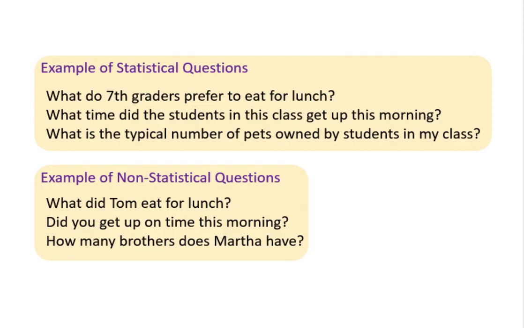What time did the students in this class get up this morning? Some people might say 6 o'clock, some people might say 7 o'clock, some people might say 8 o'clock, some people might say 6:45. So there's going to be a lot of different answers from different people for my data, and there's going to be variability. The third example is, what is the typical number of pets owned by students in my class? So again, I can ask a whole bunch of people to gather data. Some people might say 0, some people might say as much as 9 pets. So lots of variability.